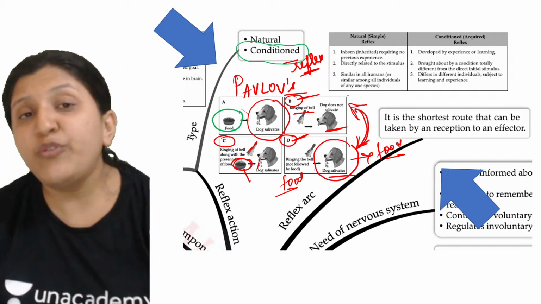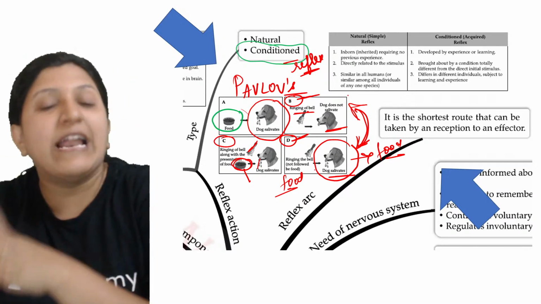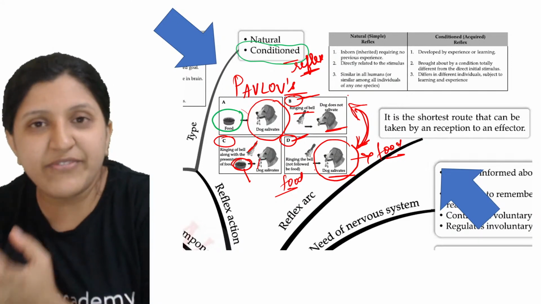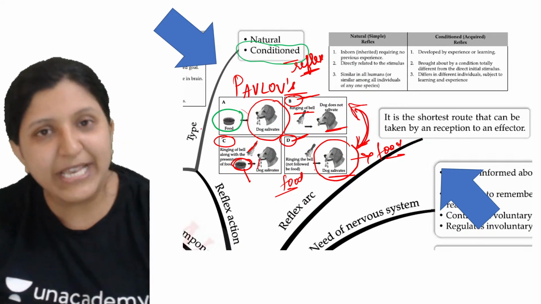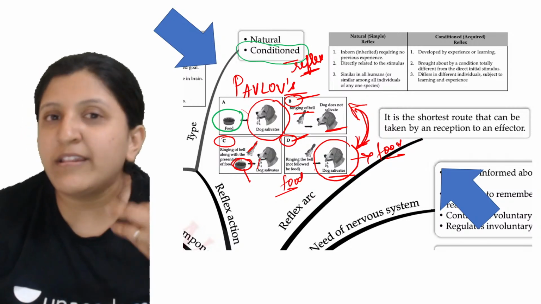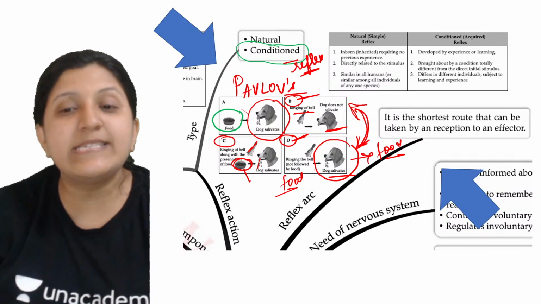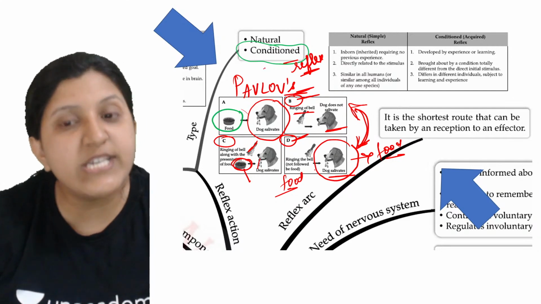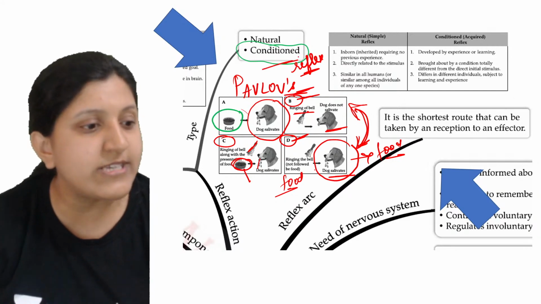Yeah, so when food is given, what actually happens is that it will understand that whenever the bell rings, food will be given, and based on that, there can be salivation. Okay, so this is Pavlov's experiment, which is mainly for a conditioned reflex. So this is based on